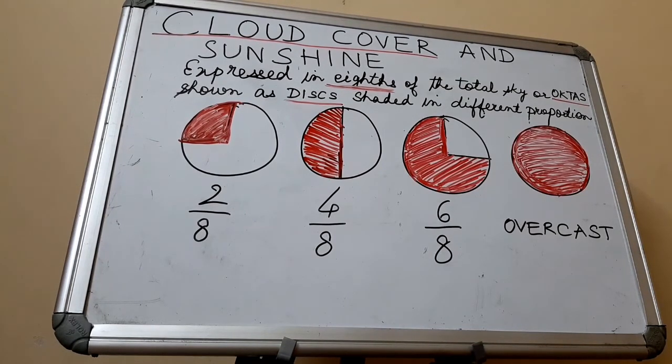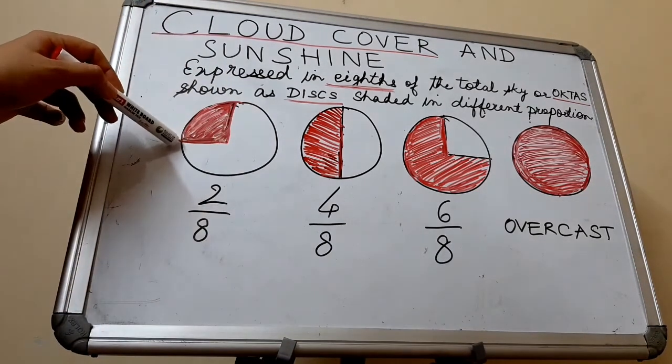Now the cloud cover in the sky is expressed in eighths of the total sky, or octaves, as you can see I've written on the board, which are shown in the weather maps as discs. As you can see here, I have shown 4 discs and they are shaded in different proportions. The first one on the left side, where I have written 2/8, is shown by a disc in which a quarter is shaded. You can see only a quarter of the disc is shaded here. So this is the 2/8.